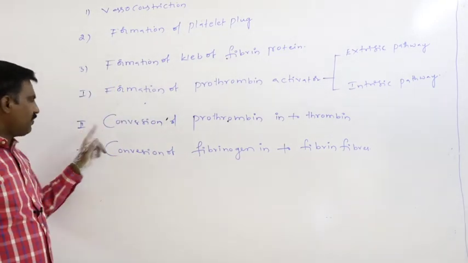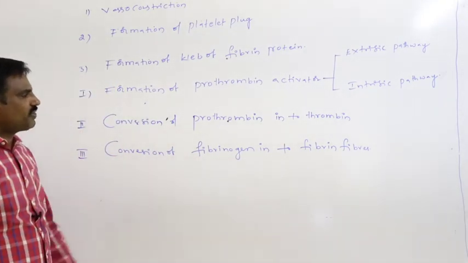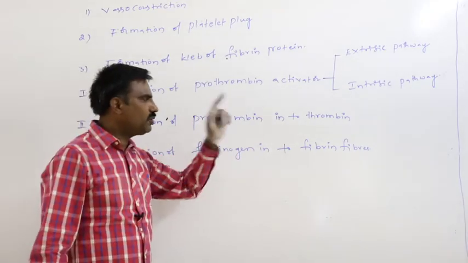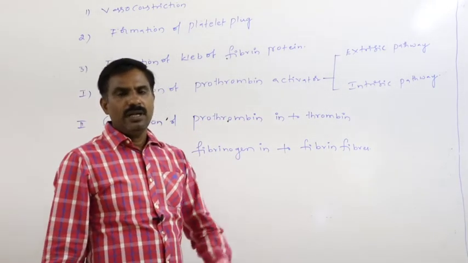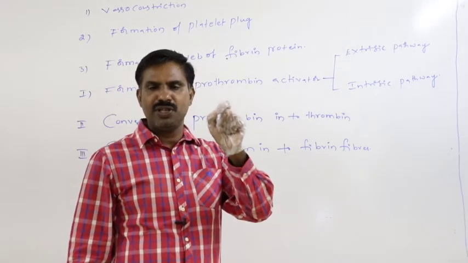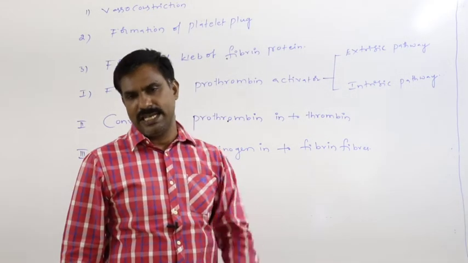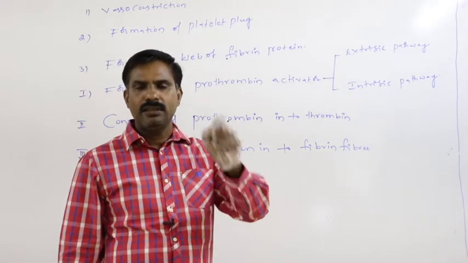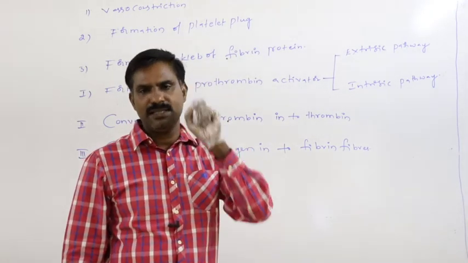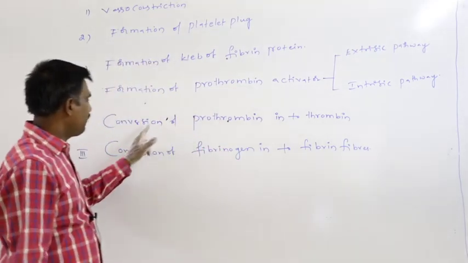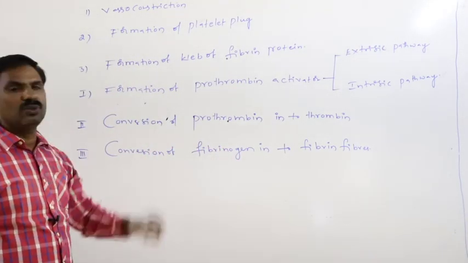Then second step is the conversion of the prothrombin into thrombin. Definitely after getting the formation of the prothrombin activator substance, that prothrombin activator substance induces conversion of the prothrombin into thrombin.